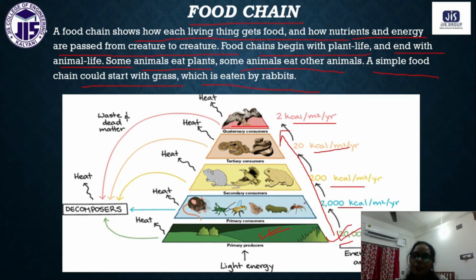Next we have the primary consumer, next the secondary consumer, then the tertiary consumer, and then the quaternary consumers. And from where are we getting this energy? Generally we are getting this energy from light energy. Okay, so this is all about the food chain.